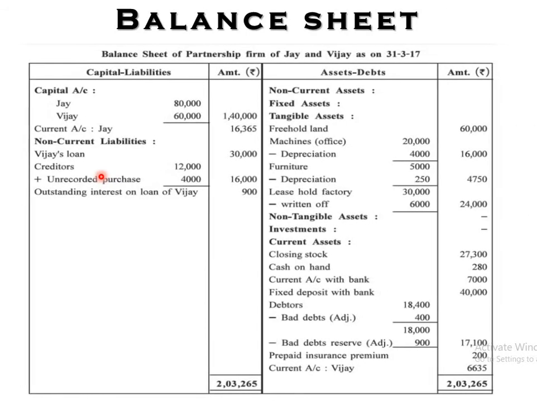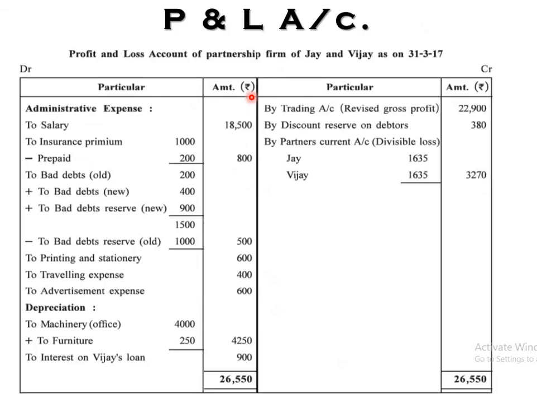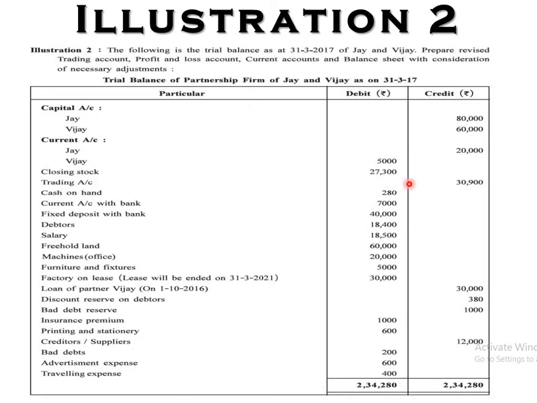Capital account: directly in capital account, we prepare the current account, no capital accounts are there, so directly we are giving these entries in the balance sheet. Capital accounts are not there, so you can say that's the method. So capital account, both are directly 1,40,000, 80, 60. Entries of the current account. So let's see entries of the current account. What is the amount? Yes, 20,000, that is credit, 5,000, that is the debit.